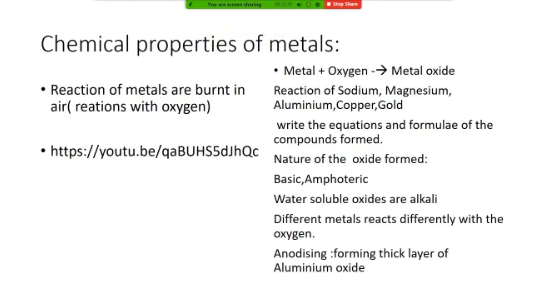That's why in your periodic table the first group is known as alkali metals. It means when they react with oxygen, their oxides are soluble in water and they form hydroxide.